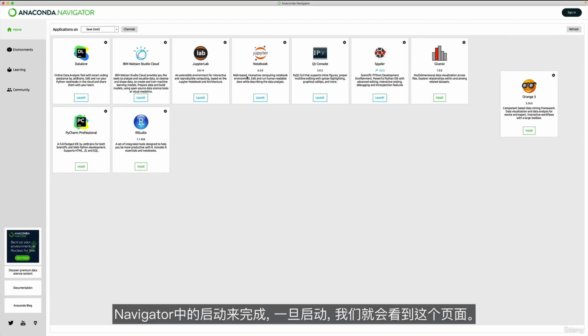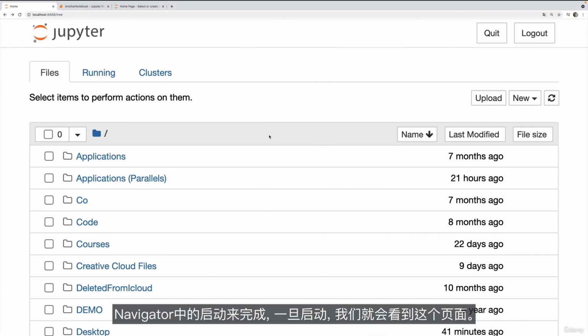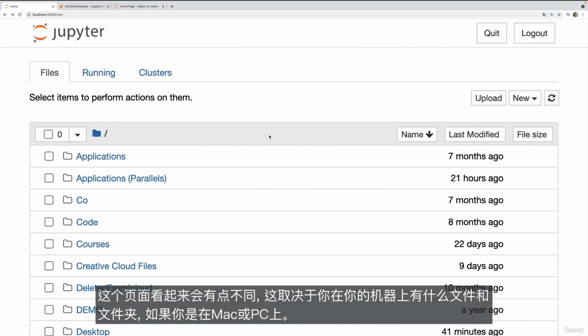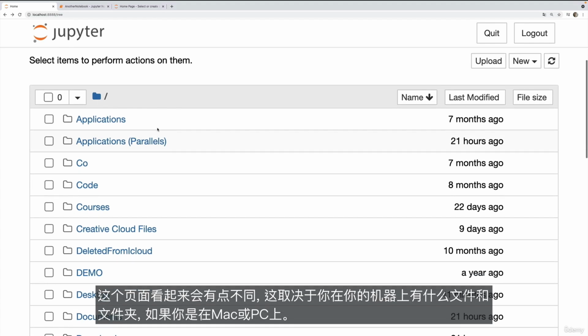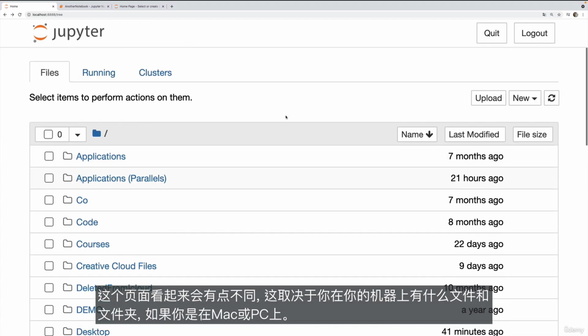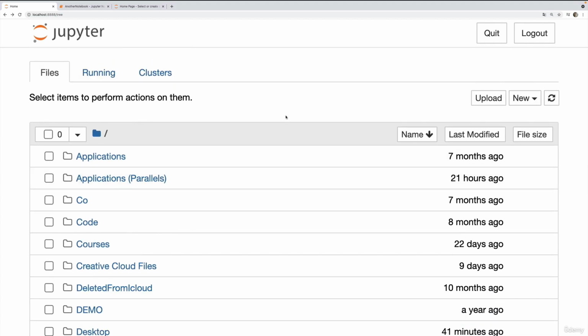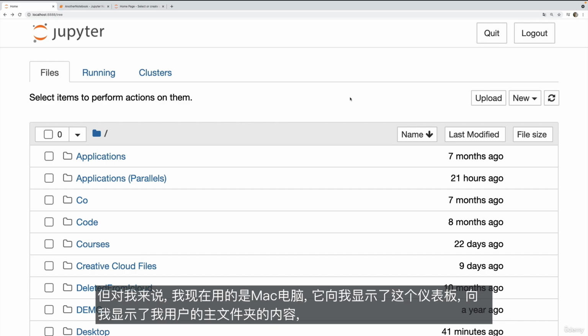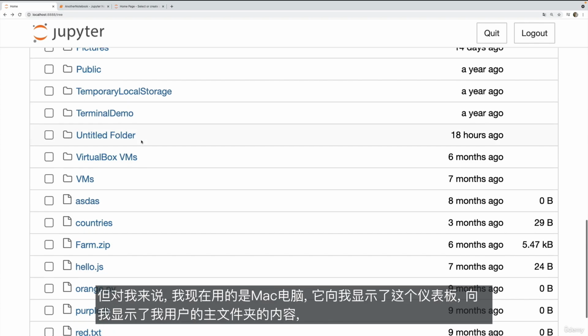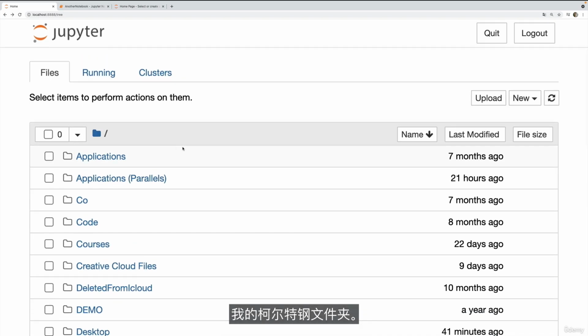All right? So the first most basic thing, once we have launched Jupyter Notebook, which remember we do by clicking launch from Anaconda Navigator, once that is launched, we see this page. This page will look a little different for you depending on what files and folders you have on your machine, if you're on a Mac or on a PC. But for me, I'm on a Mac right now, and this dashboard is showing me the contents of my user's home folder, my Colt Steele folder.